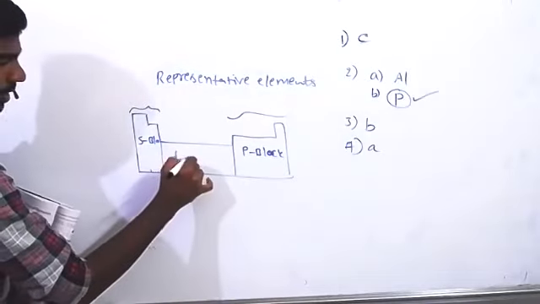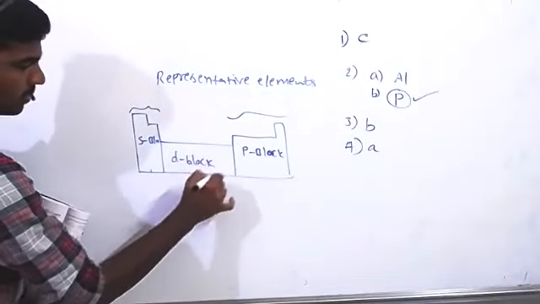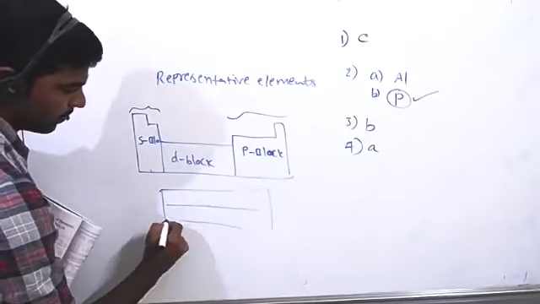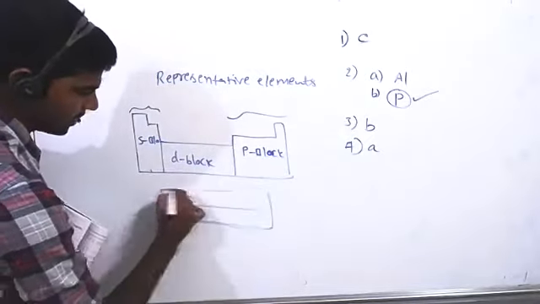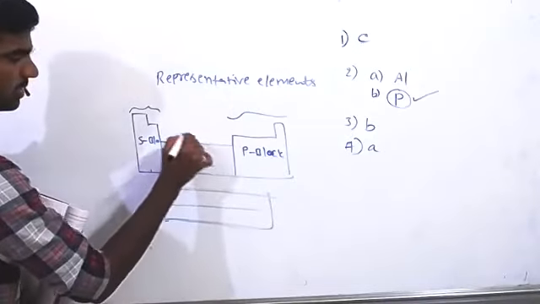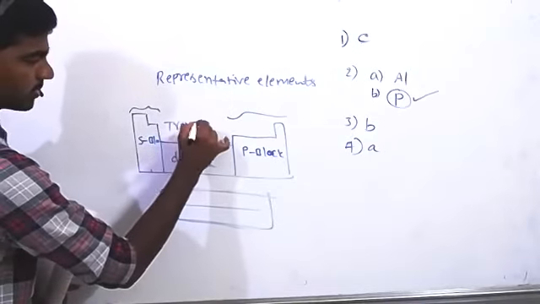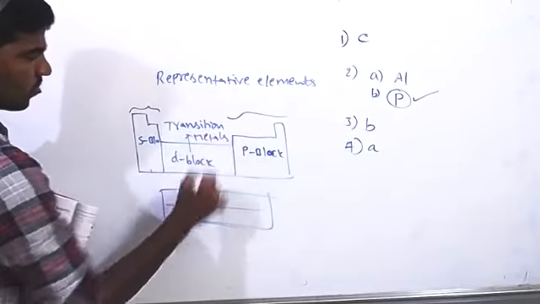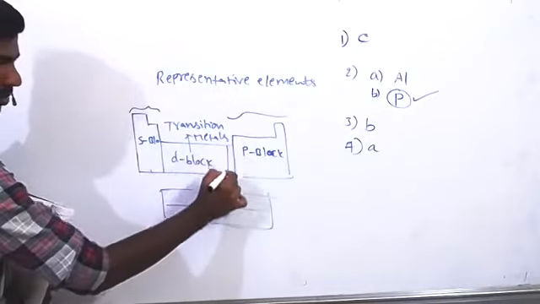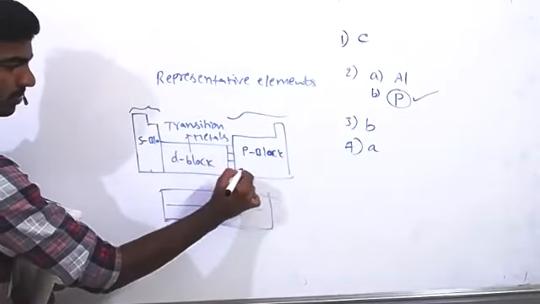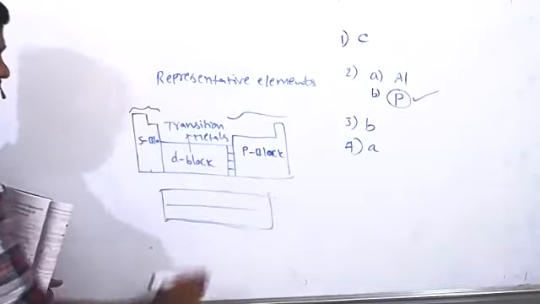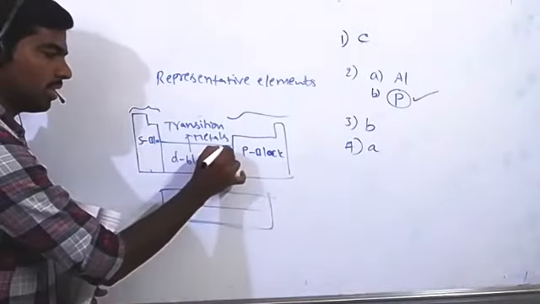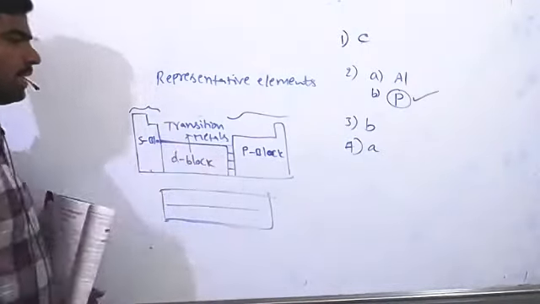Here are D block elements. These are F block elements, whose name is inner transition elements. D block elements, another name is transition elements or transition metals. So except 12th group elements, zinc, cadmium, and mercury, except those three elements, the remaining all D block elements we can call transition metal.